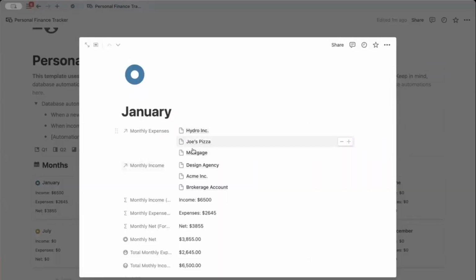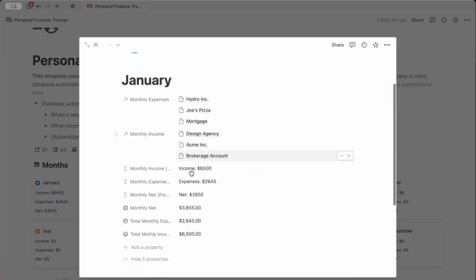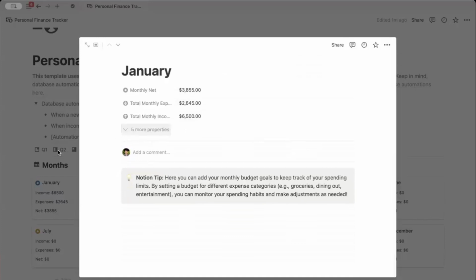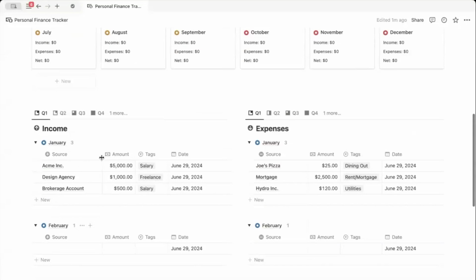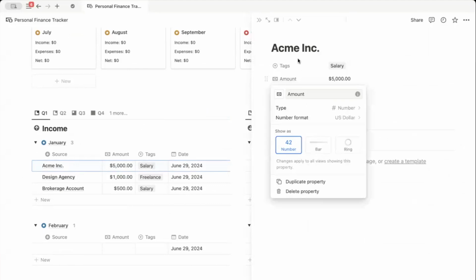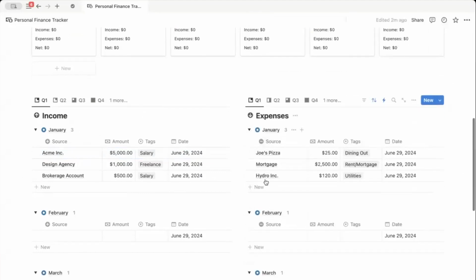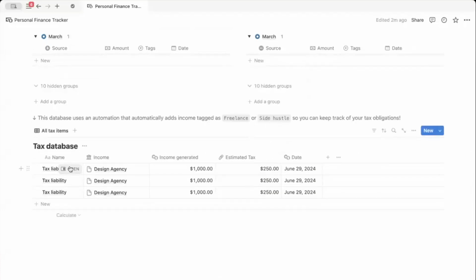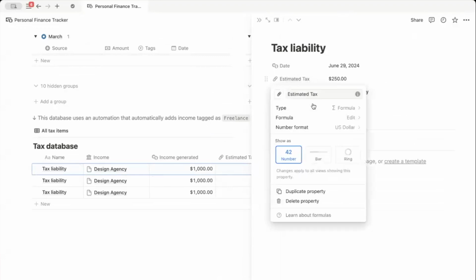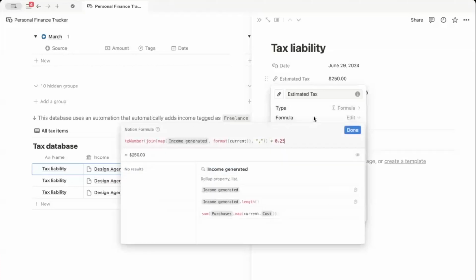Going into the specific pages, we see that per month we have a breakdown of expenses, income, some formulas that allow us to calculate income, expenditures, net, and all of that. And going into these databases, they're a bit simpler, and we see that there are just certain simple properties. So these two are actually not linked views of the other database, they're separate. And then going into the final database, we see that this estimated tax has actually been done via formula, which I think is also a very important tool for Notion databases, and that is the specific formula that the Notion team used to calculate this number.